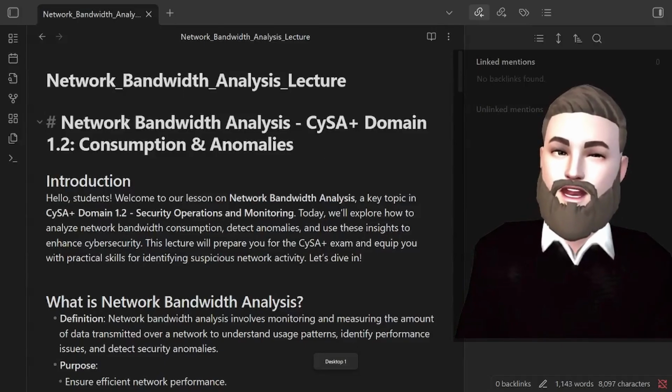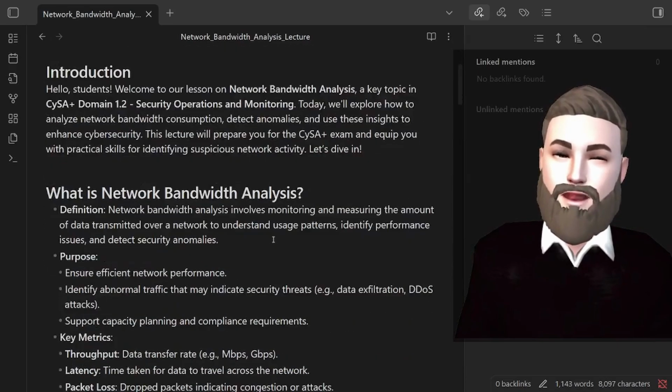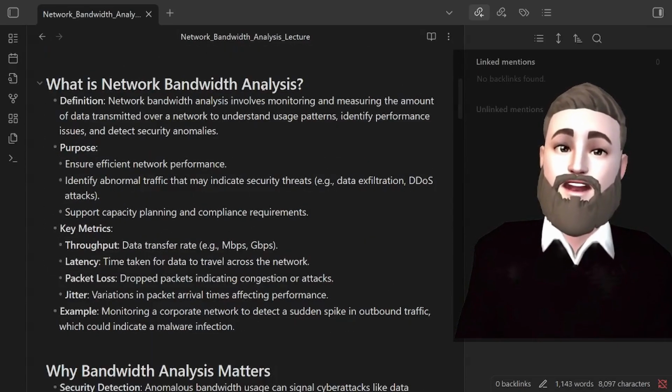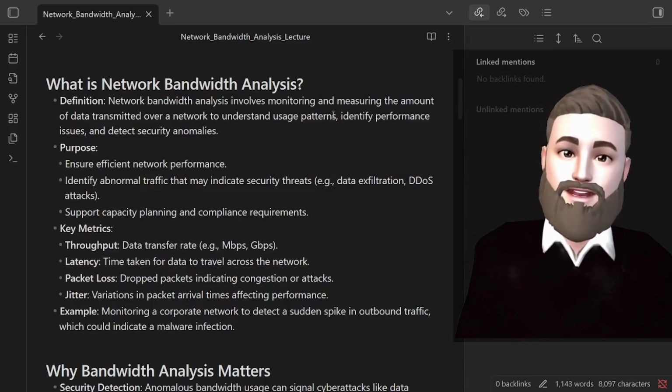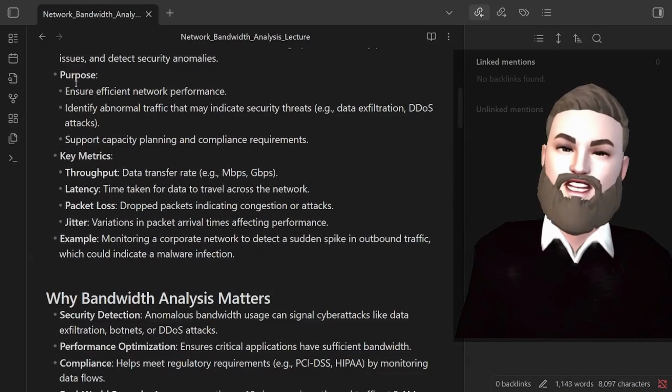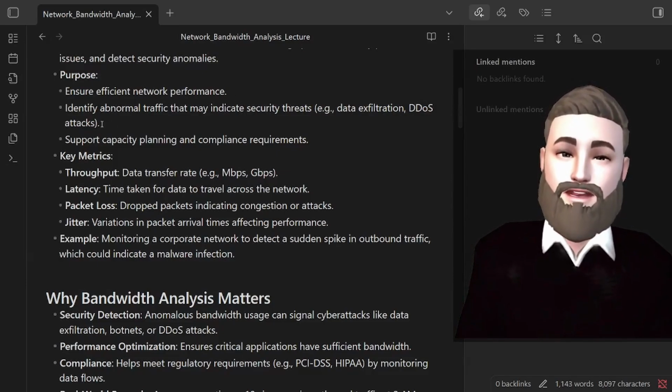Hello everybody, welcome back. Today we're going to be doing network bandwidth analysis, consumption, and anomalies. What is network bandwidth analysis? Network bandwidth analysis involves monitoring and measuring the amount of data transmitted over a network to understand usage patterns, identify performance issues, and detect security anomalies. Purpose: ensure efficient network performance, identify abnormal traffic that may indicate security threats, data exfiltration, DDoS attacks. Supports capacity planning and compliance requirements.